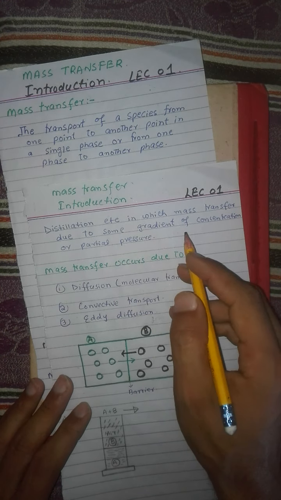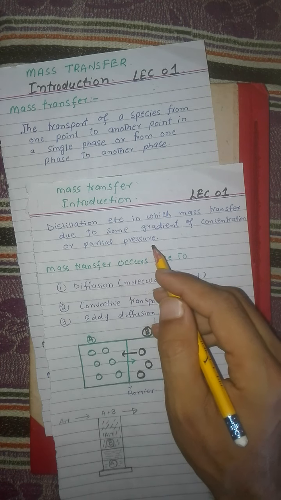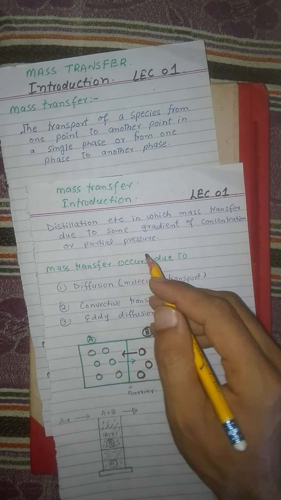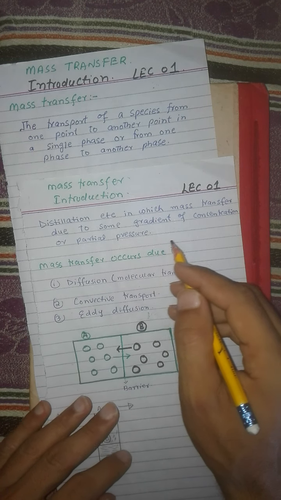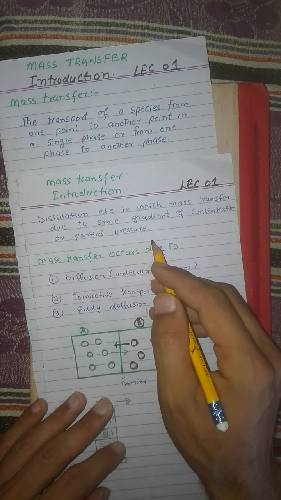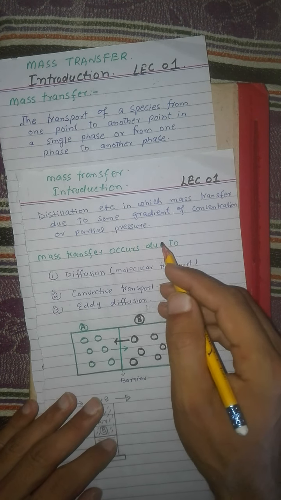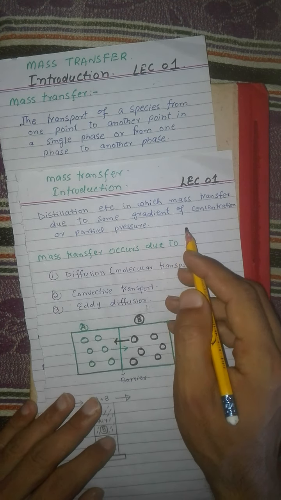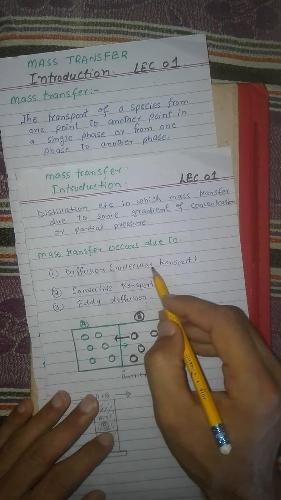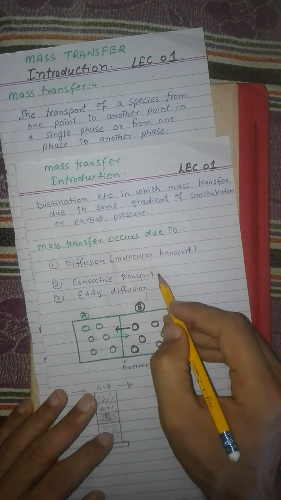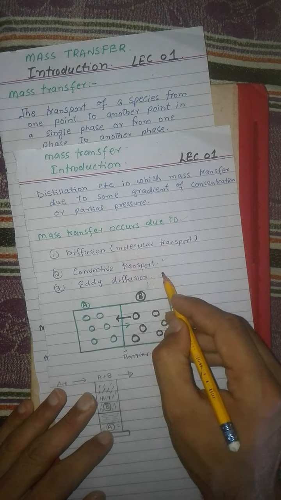But in mass transfer process, a gradient is necessary. It can be a concentration gradient or partial pressure gradient or mole fraction gradient. Due to this gradient, the particle or molecule transfers from one phase to another or can transfer in a single phase. So mass transfer can occur due to diffusion or molecular transport. Mass can also transfer due to convective transport.